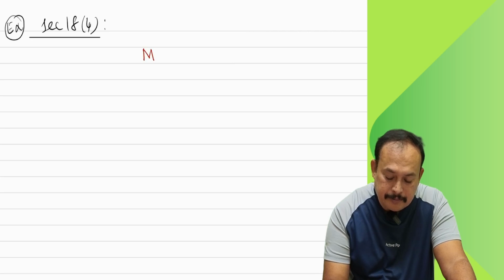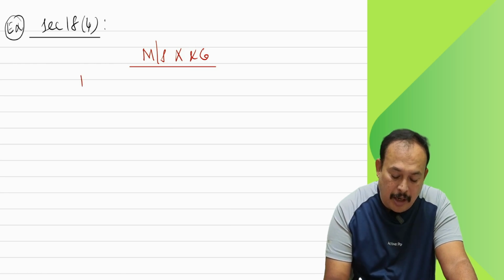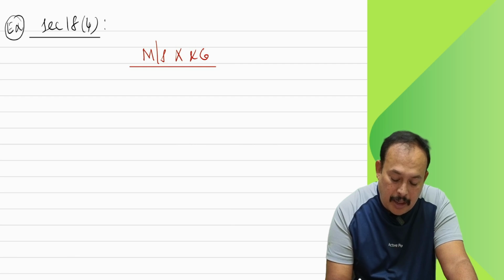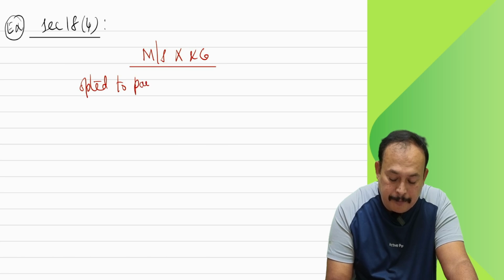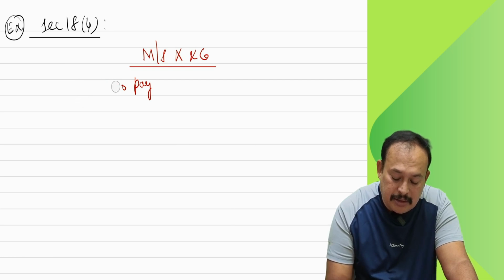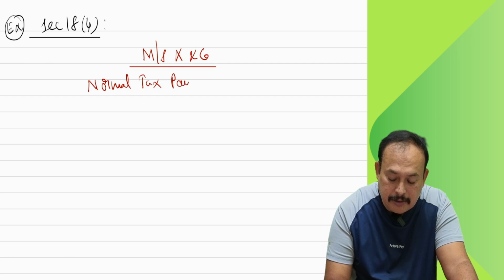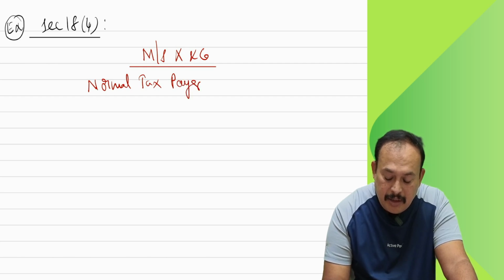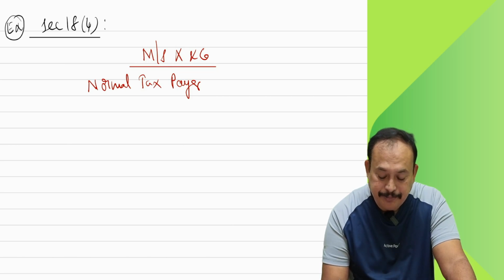Here Mr. X and company opted to pay, I can say, normal tax payer, paying normal rate of tax.